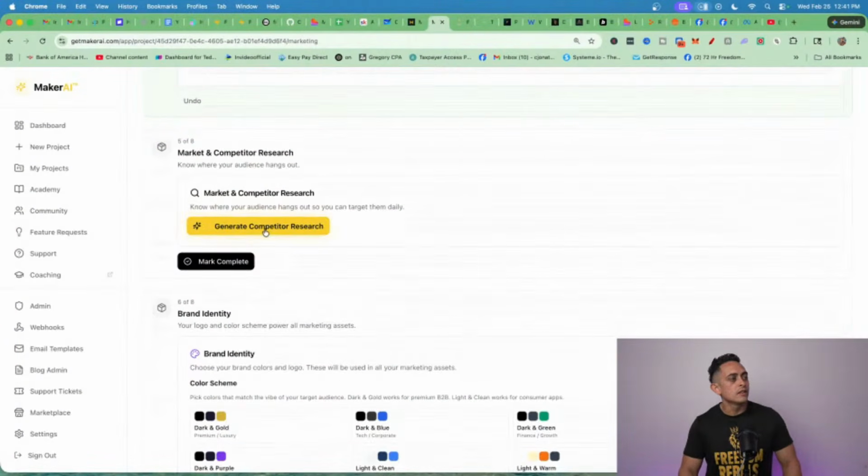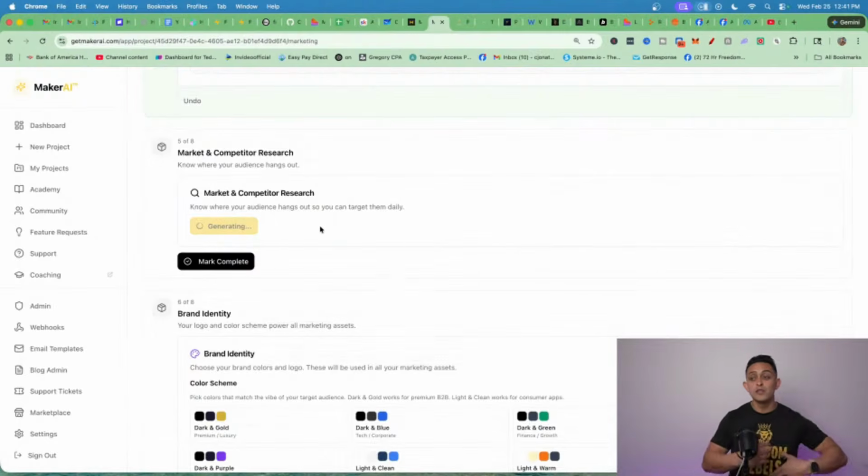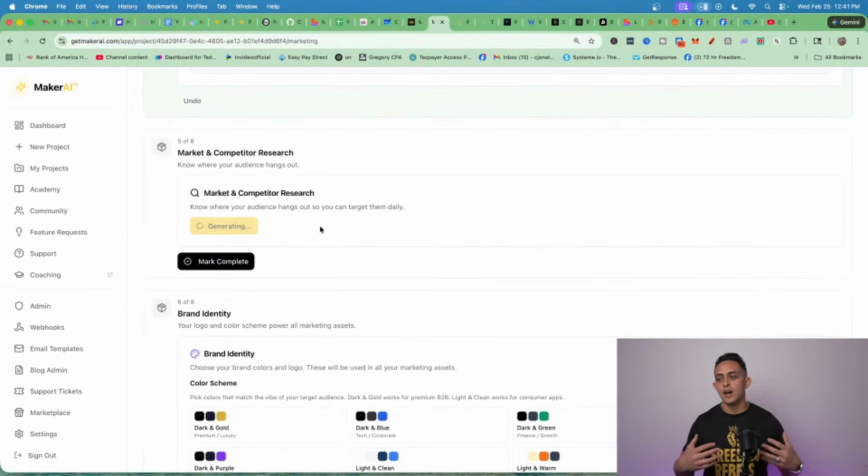Now this is cool. Right here is the market and competitor research. So it's going to do even more research. It's going to find other competitors, other Instagrams to follow, that way you can start to do more and more research.